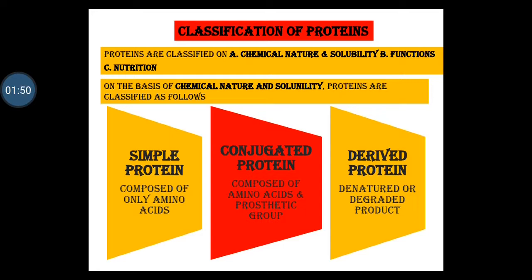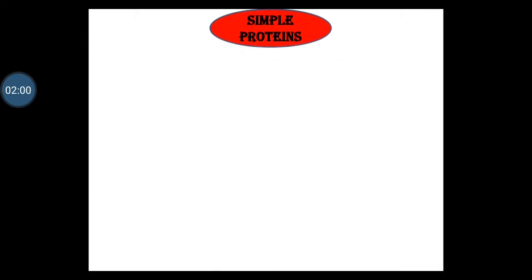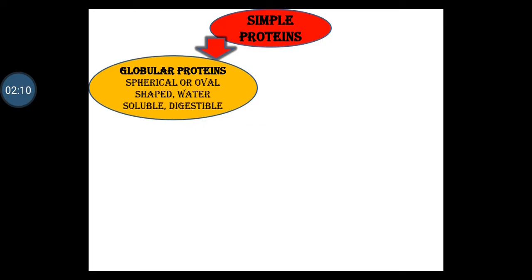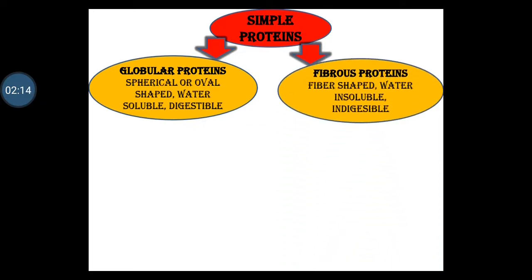Last is derived proteins. Derived proteins are the denatured or degraded products of simple and conjugated proteins. Then first is simple proteins. Simple proteins get subclassified again into two types. First is globular proteins. Next is fibrous proteins.